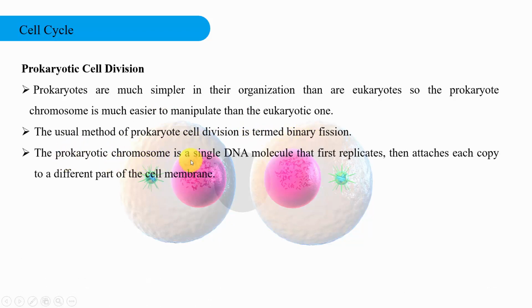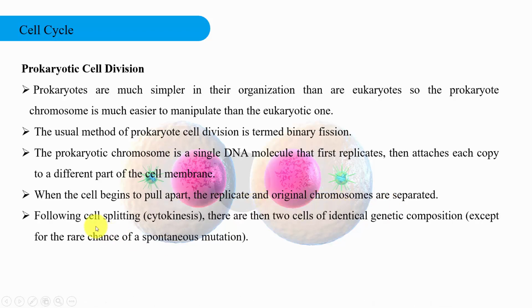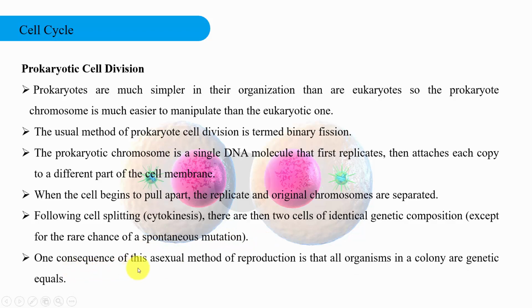The prokaryotic chromosome is a single DNA molecule that first replicates, then attaches each copy to a different part of the cell membrane. When the cell begins to pull apart, the replicate and original chromosomes are separated. Following cell splitting, that is cytokinesis, there are then 2 cells of identical genetic composition, except for the rare chance of spontaneous mutations. One consequence of this asexual method of reproduction is that all organisms in a colony are genetically equal.